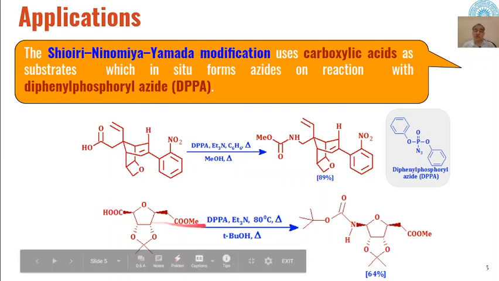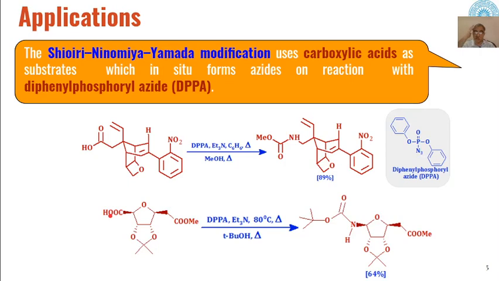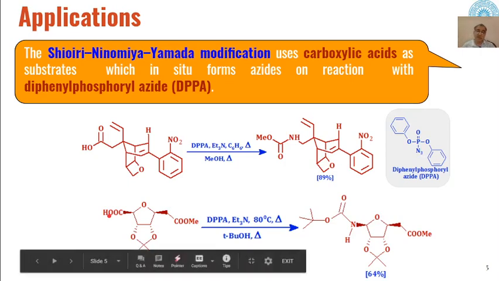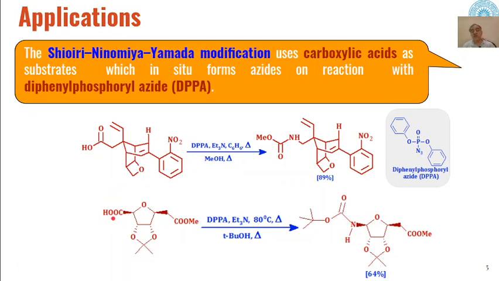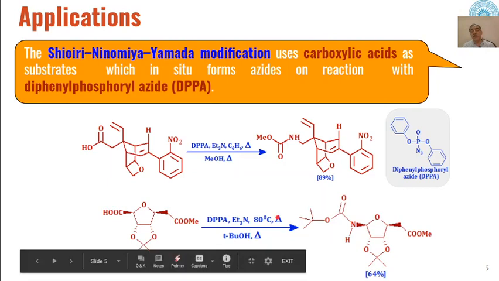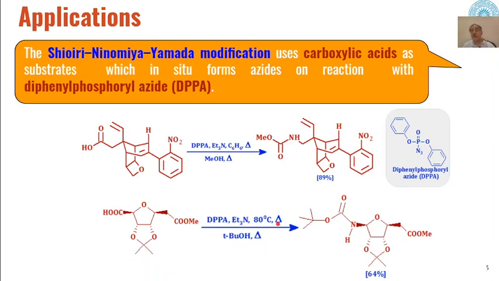So what DPPA will do, there will be an exchange of the azide group with the hydroxide group of the carboxylic acid, and in situ formation of azide will take place at this position, and then that azide will be transformed at this 80° centigrade with thermal degradation will lead to the formation of the isocyanate,